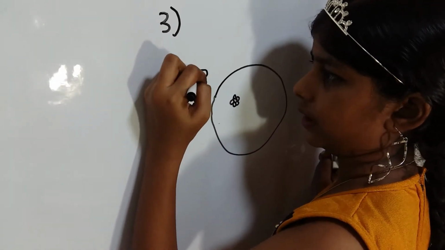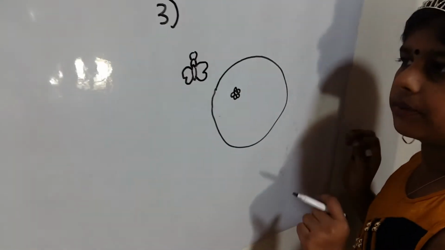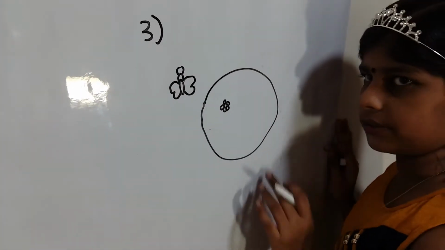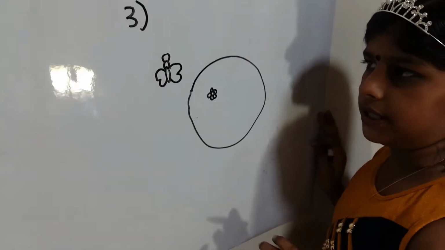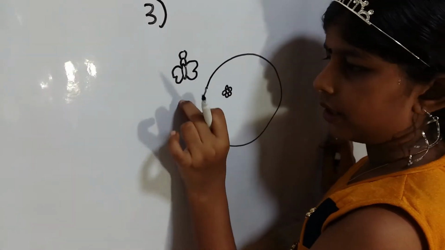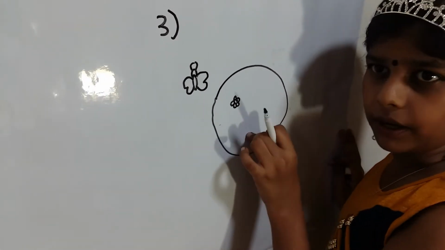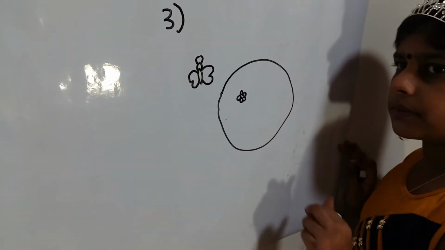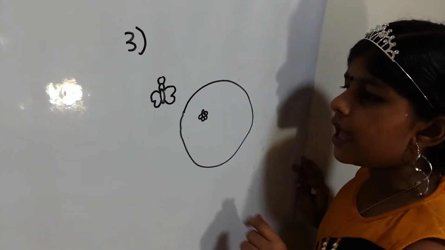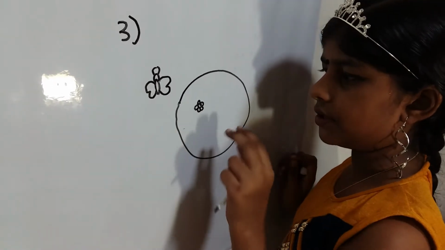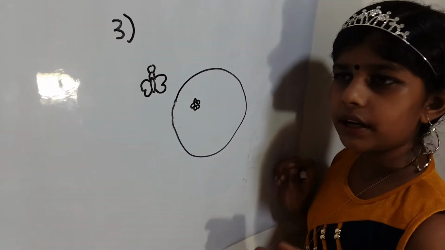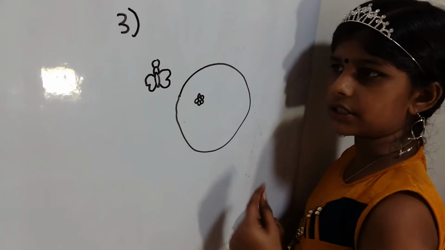A simple drawing of a butterfly. Okay, there we go. Butterflies will go for the flowers. So the question is, when each butterfly goes to each flower, there will be 1 butterfly extra. And then if 2 butterflies go onto 2 flowers, there will be 1 flower extra.